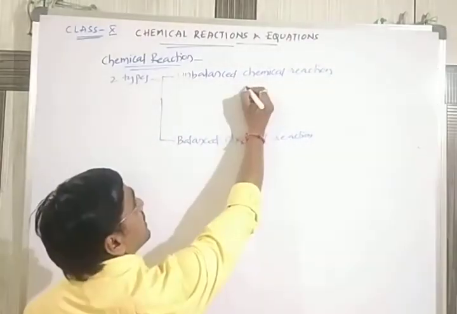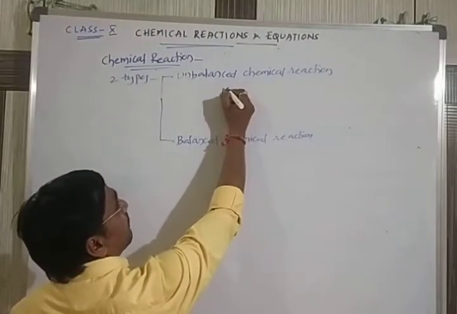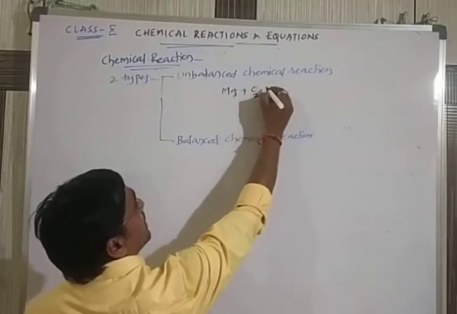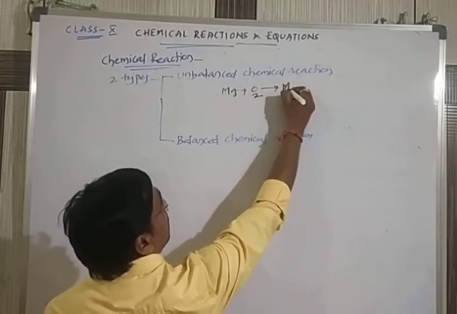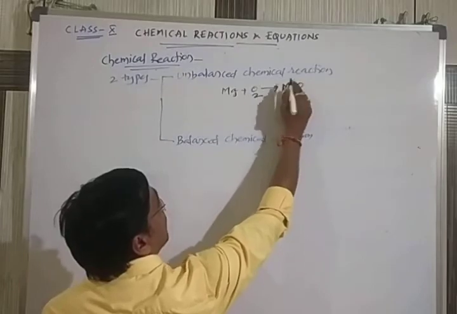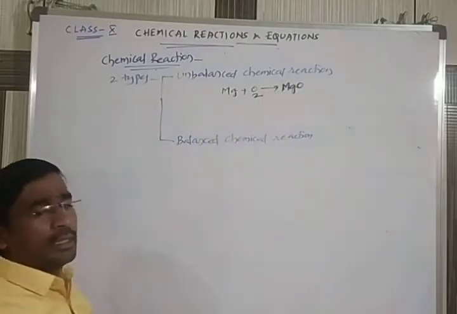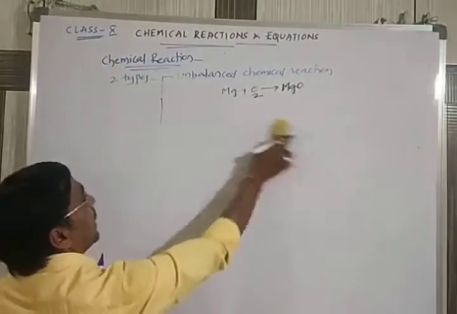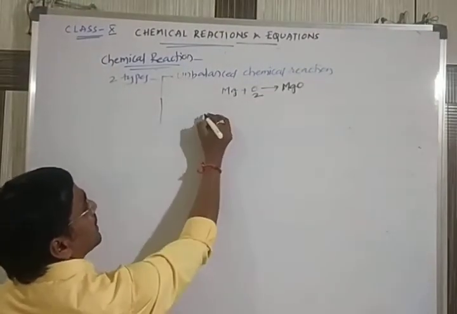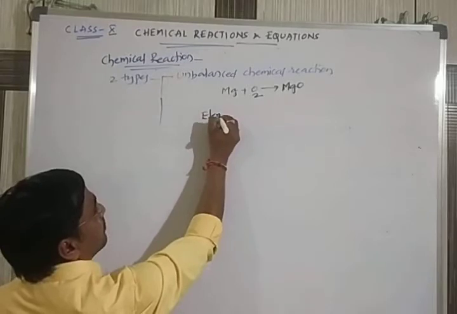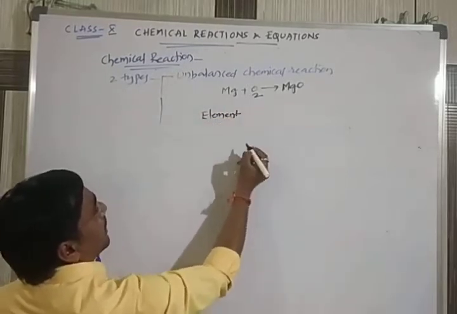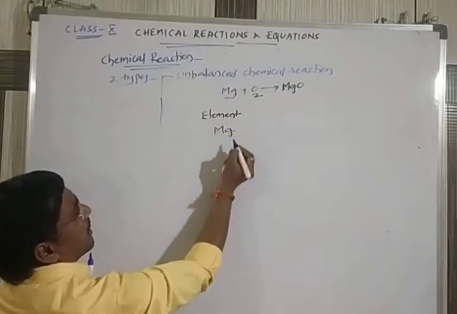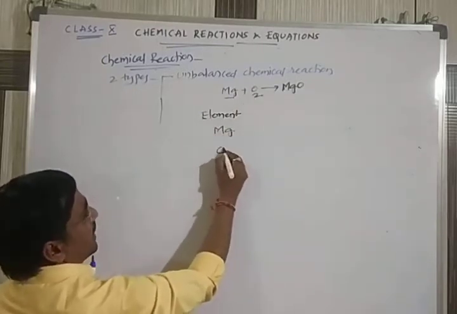So let's take the same example which you wrote here. Magnesium, Mg, combines with oxygen to give rise to magnesium oxide. Let us check how many atoms of these elements there are. One element is magnesium, the second element is oxygen.